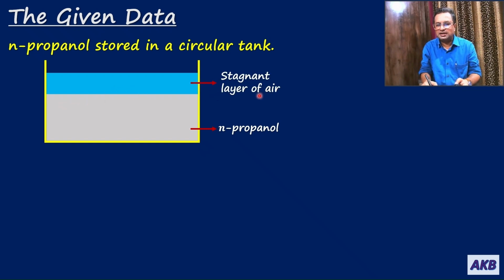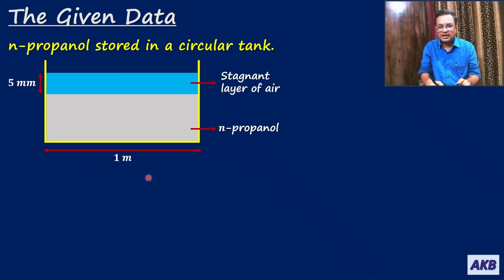This is the stagnant layer of air, and the thickness of this layer is 5 mm. So basically what is happening, N propanol, after vaporizing, the vapors of N propanol will be diffusing through this stagnant layer of air, and once they come out of the stagnant layer of air, they are lost in the atmosphere. That is, at the end of the stagnant layer, the concentration of N propanol is negligible.